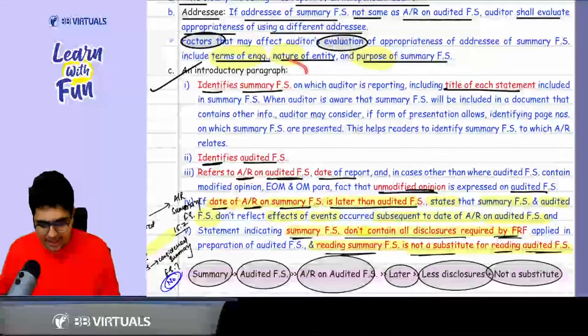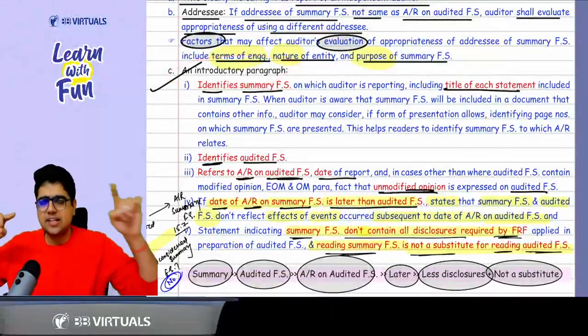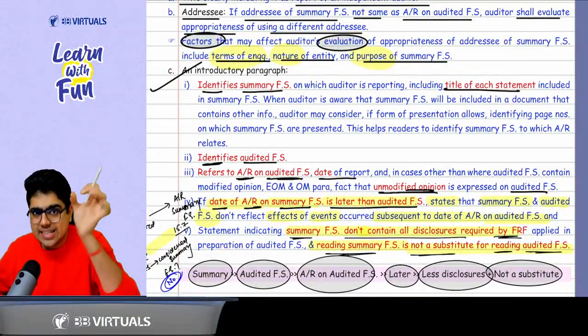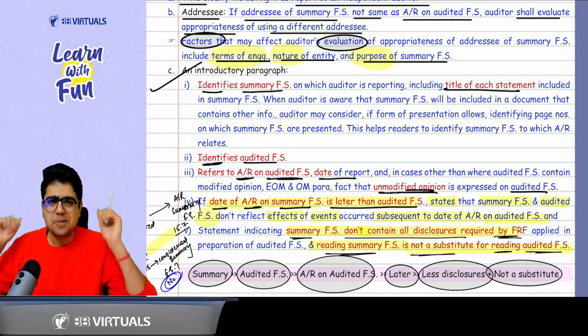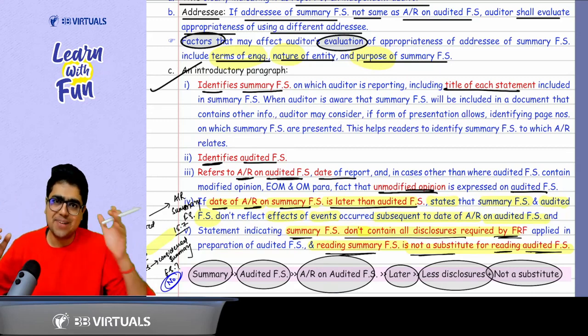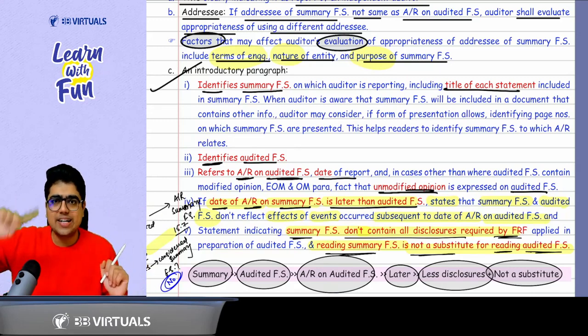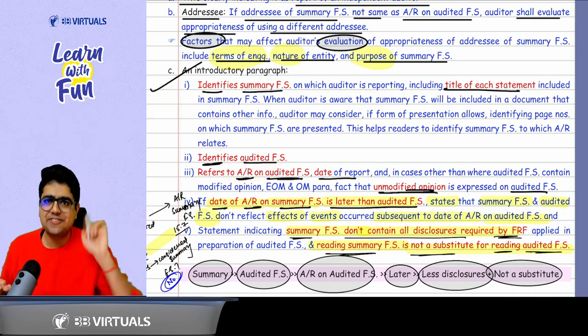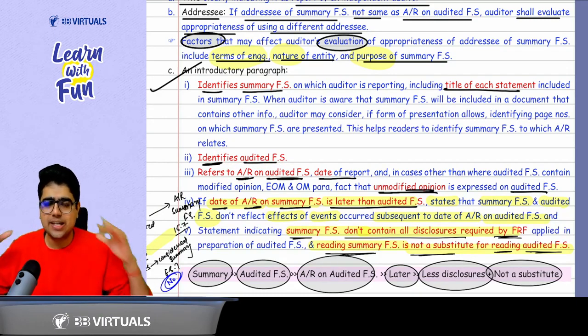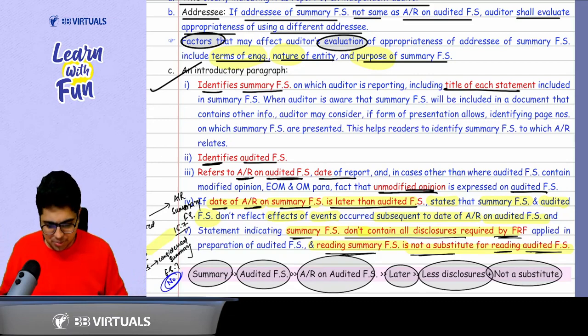Okay, sir. Then there will be an introductory para identifying the summary financial statement, identifying the title of each summary financial statement. That means summary balance sheet, summary P&L, summary cash flow, and so on. Plus, you also identify the audited financial statements. Then the audit report on these audited financial statements. What is the opinion? Generally, it would be an unmodified opinion only.